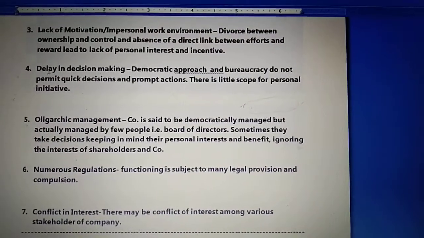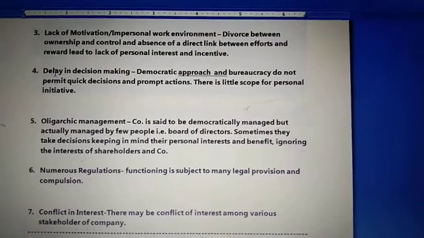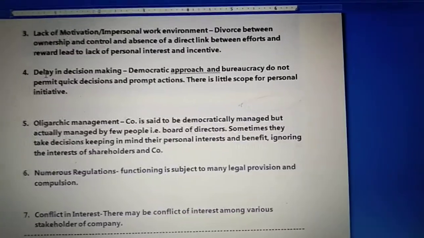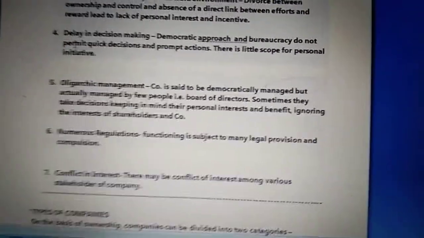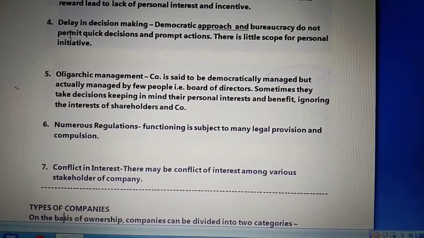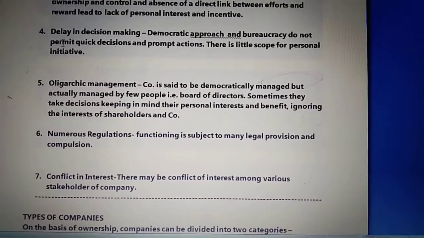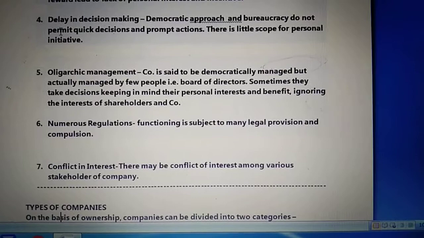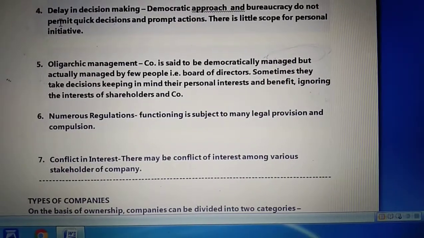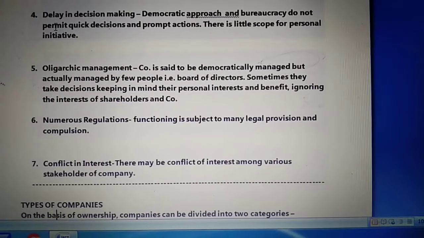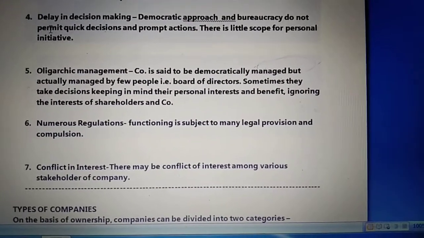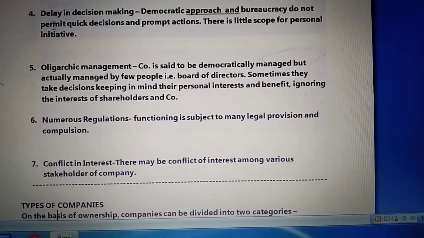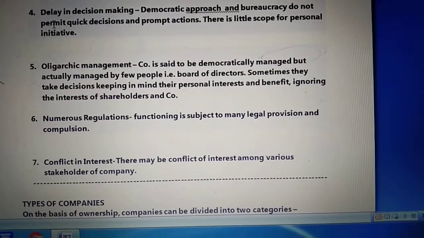Now next is conflict of interest. Conflict of interest basically means that there may be conflict of interest among various stakeholders of a company. Now who are the stakeholders of a company? For example, the employees, the board of directors, and the other people who are working inside the company. And what type of conflict can arise here? The employees, for example, may be interested in higher salaries, right? The consumer will be interested in getting a higher quality product but at lower prices. Shareholders want higher returns in the form of dividends, meaning more and more profit, right?